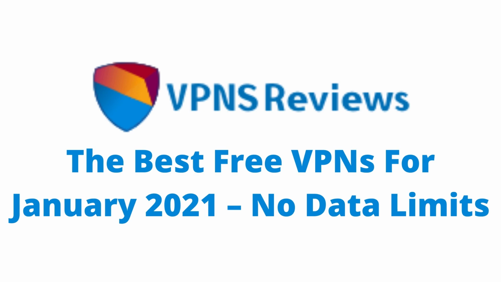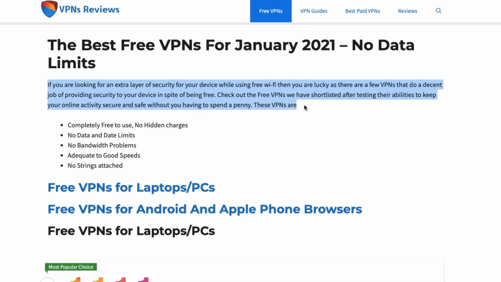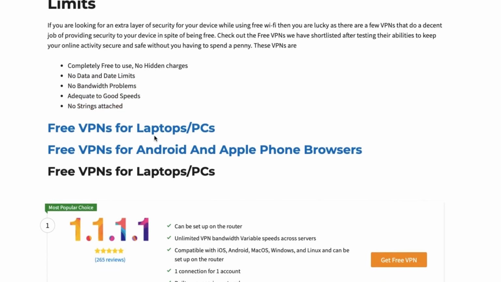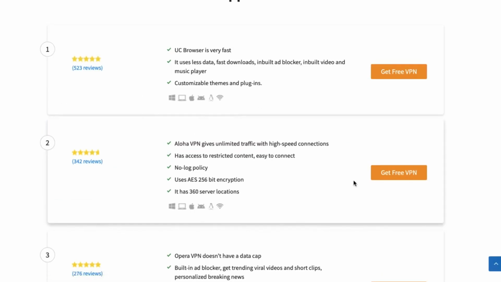Hello friends, if you are looking for the best free VPNs, then you are at the correct place. These VPNs are completely free. There are no date and data limits, no hidden charges, no bandwidth problems and no strings attached. Follow this video and you can easily install any free VPN and use it.